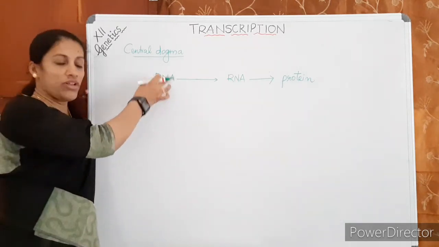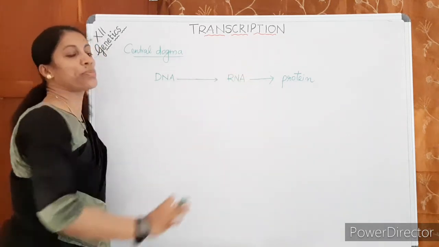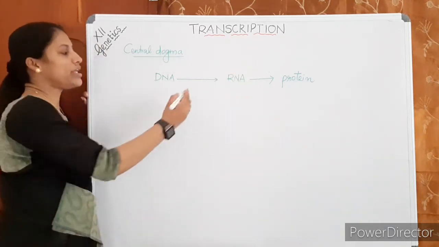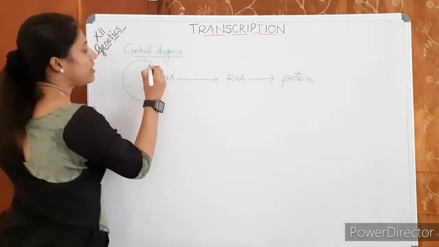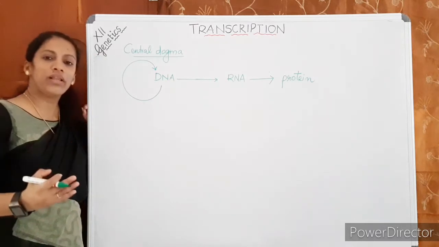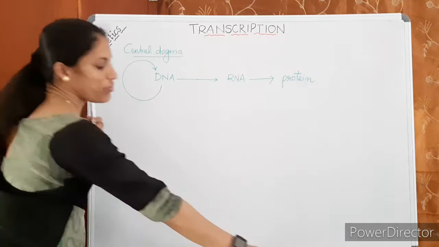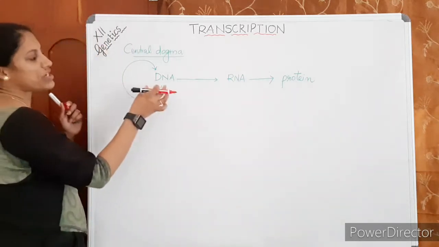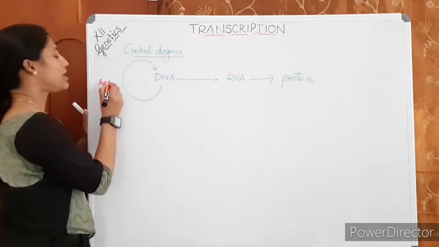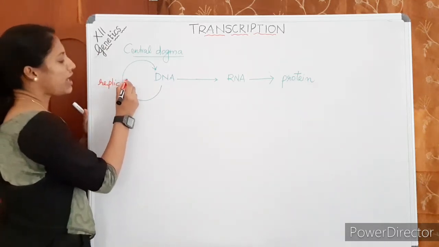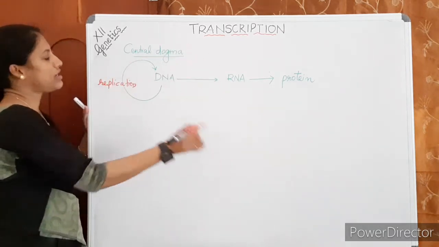A DNA will first form RNA. This RNA helps in the production of protein. Then you have already learned DNA can form DNA. DNA can double and produce new copies, and this process is known as the formation of information from the DNA. If it is copied to DNA itself, we call it replication. Last class you have already learned it. DNA to DNA is replication.